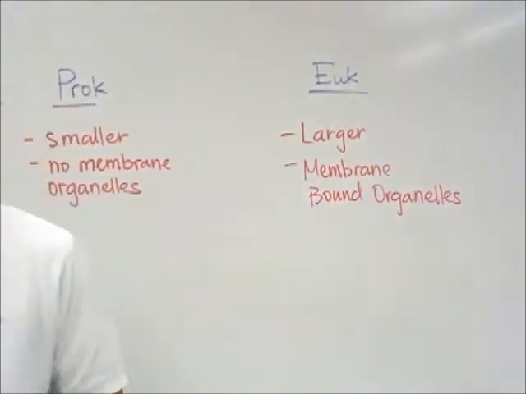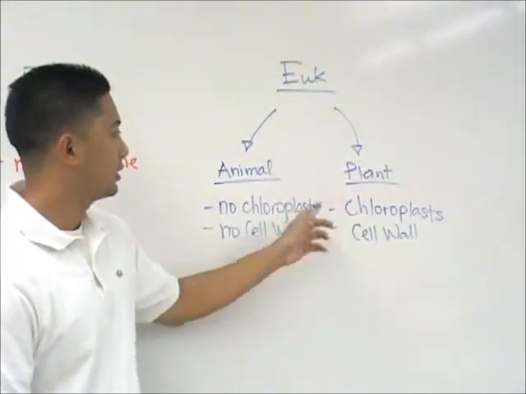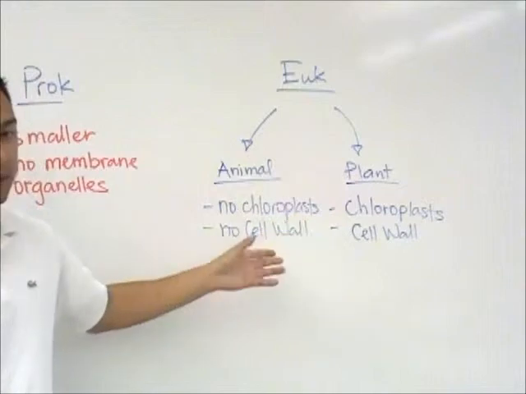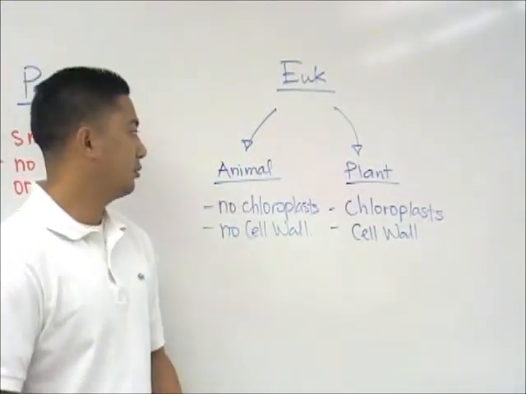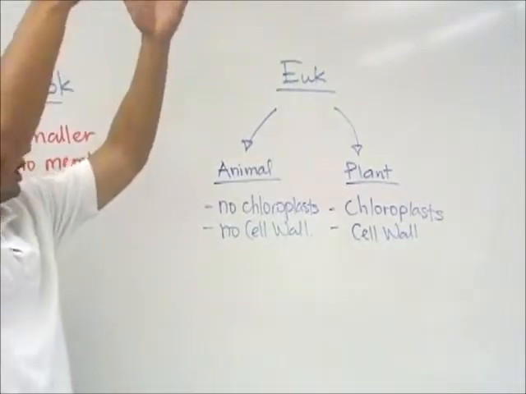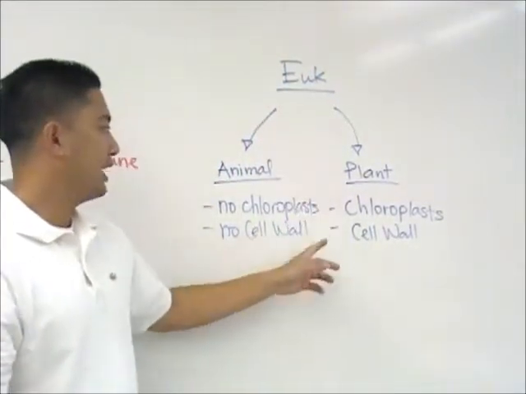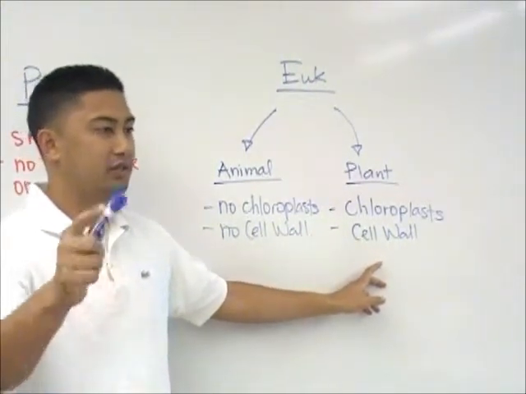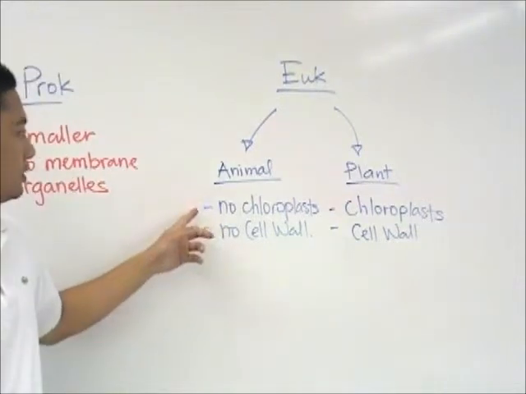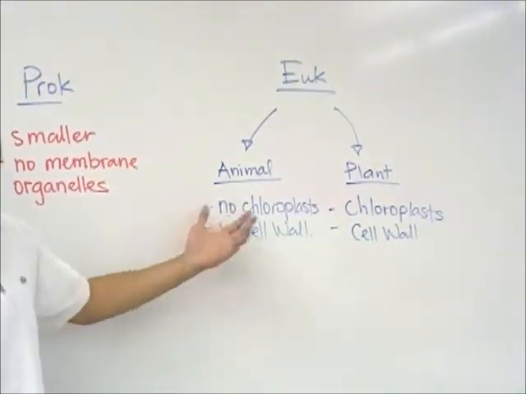Perfect. Now, the difference between animal cells and plant cells. Well, plant cells have chloroplasts. Chloroplasts are important for photosynthesis, right? When the plant uses energy from the sun to make its own energy. Also, plants have a cell wall, which we'll talk about later, which is important for cell division. Okay? Animals, if you could remember plants, they just don't have the chloroplasts and they don't have the cell wall.